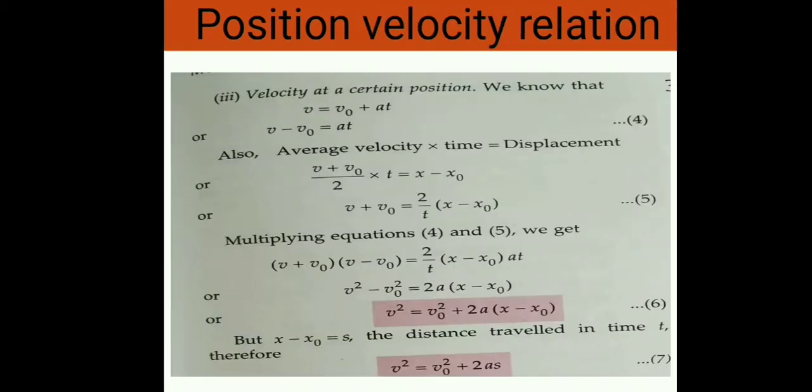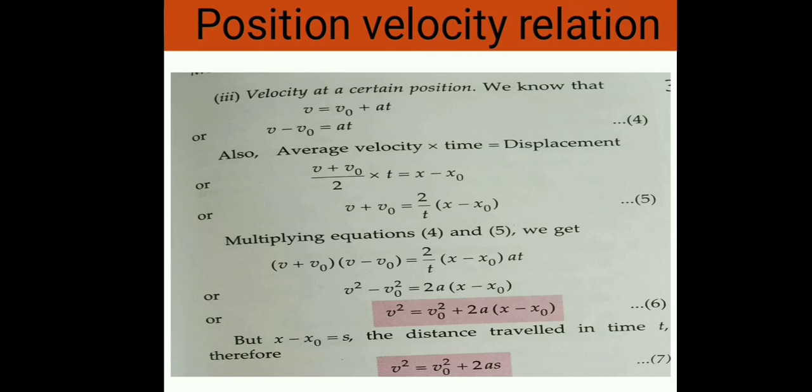Now come to the derivation of the position velocity relation, the velocity at a certain position. We know that v equals v naught plus at, so v minus v naught equals at. Now average velocity into time gives the displacement. So (v plus v naught) upon 2, this is the average velocity, into t, equals the displacement, that is x minus x naught.